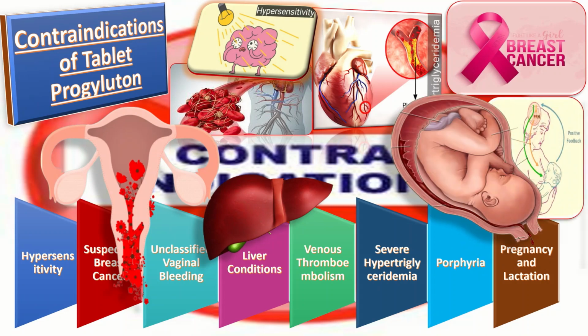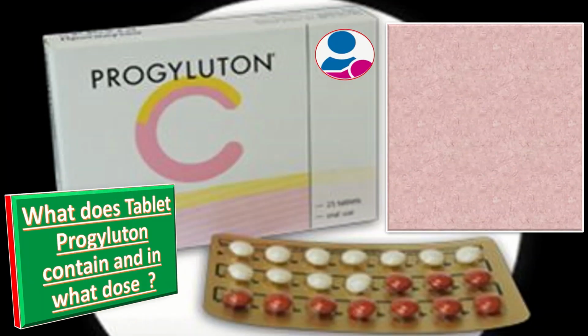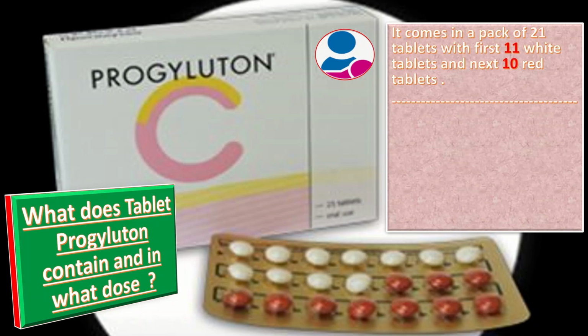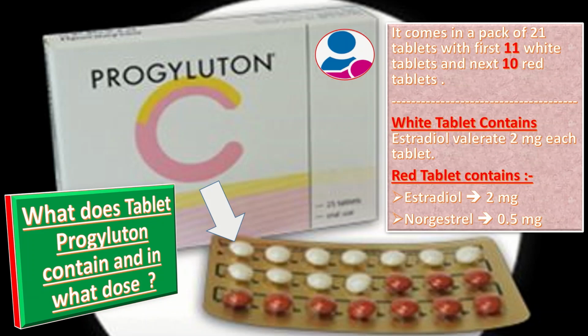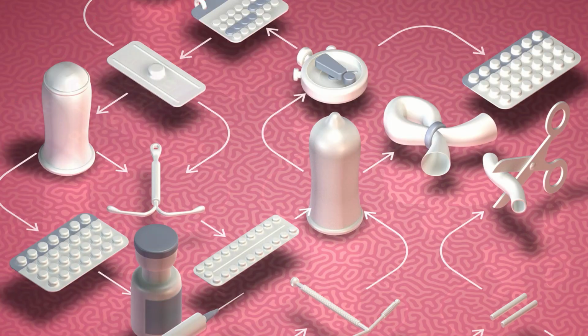Now, what does tablet Progyluton contain and in what dose? This tablet comes in a pack of 21 tablets, with the first 11 white tablets and the next 10 red tablets. The white tablets contain estradiol valerate 2 mg each, and the red tablet contains estradiol 2 mg and norgestrel 0.5 mg.